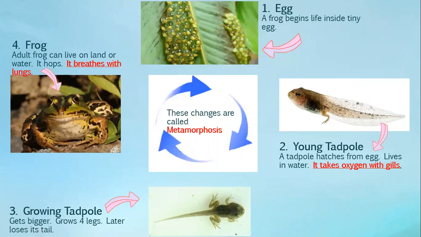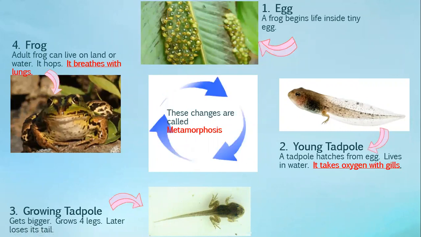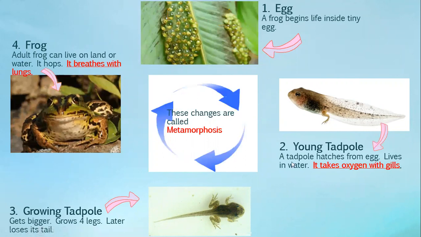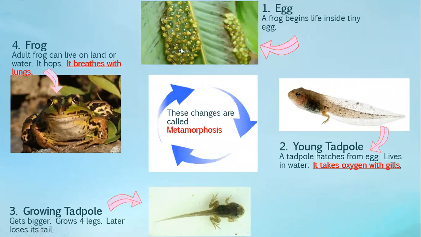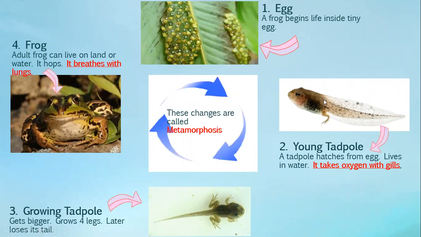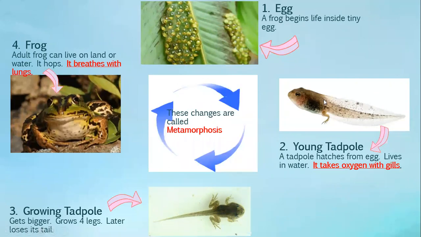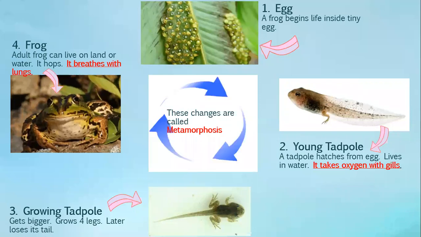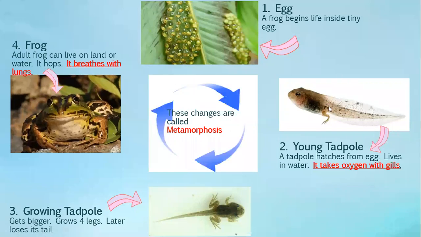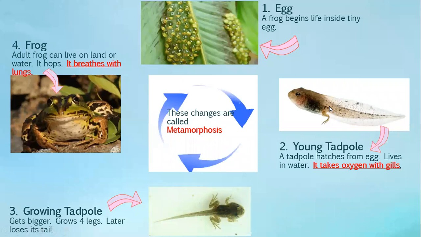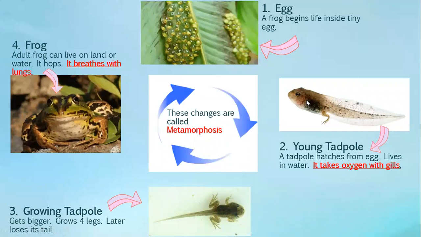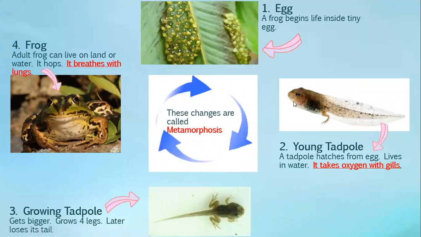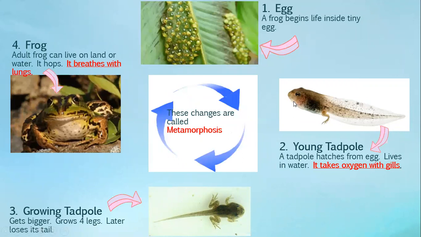Very good. So now what does the young tadpole do? A young tadpole hatches from the egg. So what comes from the egg? The young tadpole comes from the egg, and this small tadpole lives in the water. Now look, does it look like a fish? Yes. So how does a fish breathe?